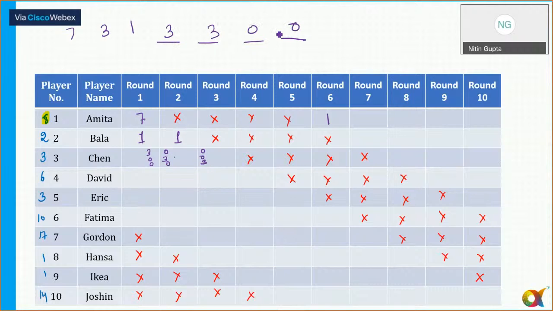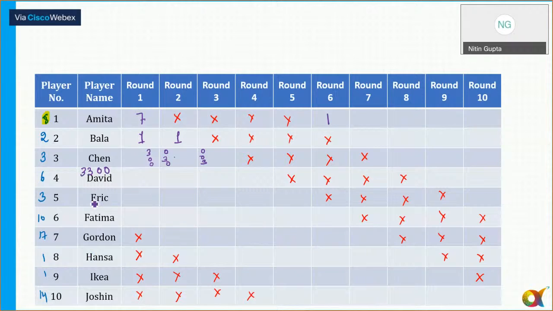Any other possibilities for David? No. In 2 of the rounds, David will get 3. Okay, 3 plus 3 is equal to 6, and in 2 rounds, David will get a 0. So we'll see what combination is possible for David here. The only combination for David is that in 2 of the rounds he gets 3, and in 2 rounds he gets 0. So I'm writing down 3, 3, 0, 0.